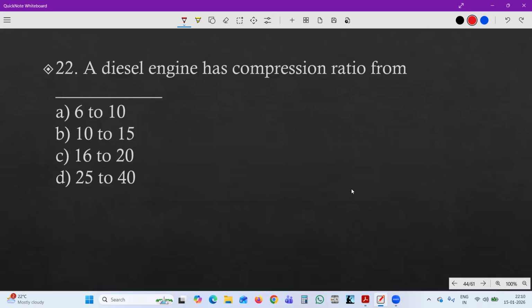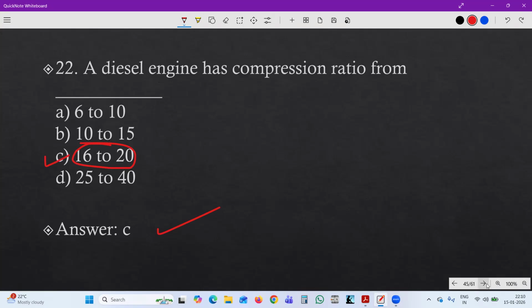Next one, 22. A diesel engine has a compression ratio in the range of 6 to 20, 10 to 15, 16 to 20, or 25 to 40. Let's see the answer. A diesel engine has a compression ratio from 16 to 20. So answer is C, 16 to 20.